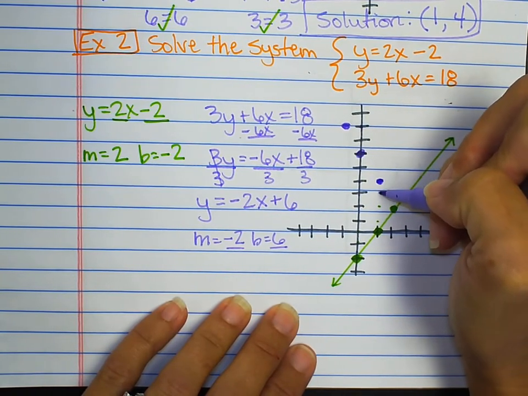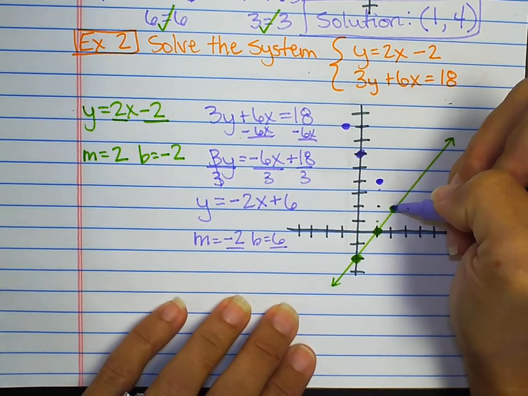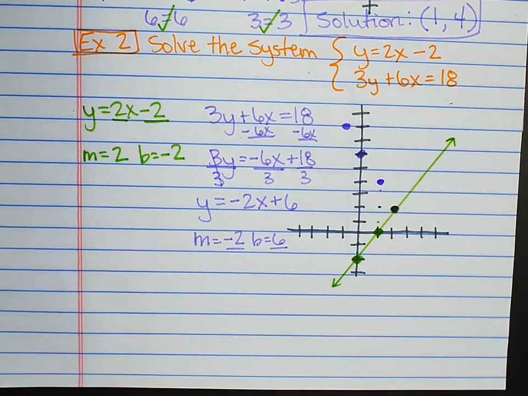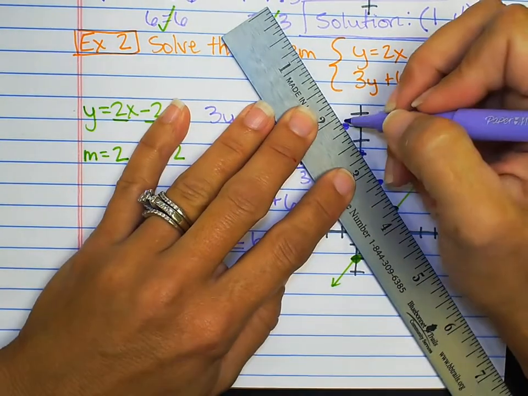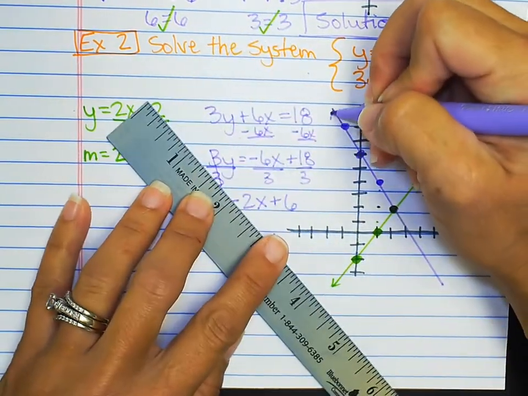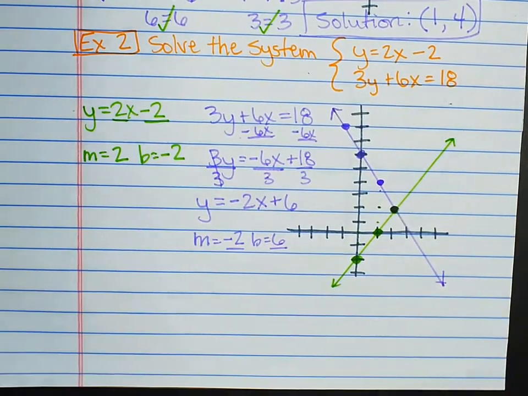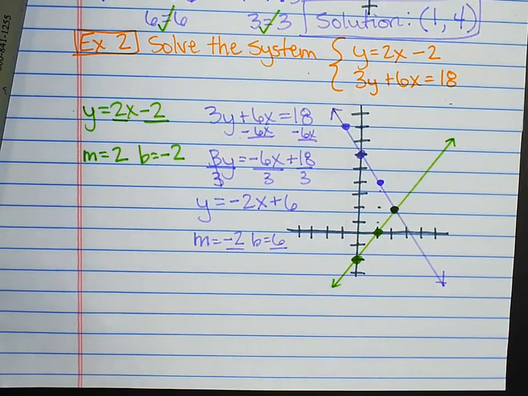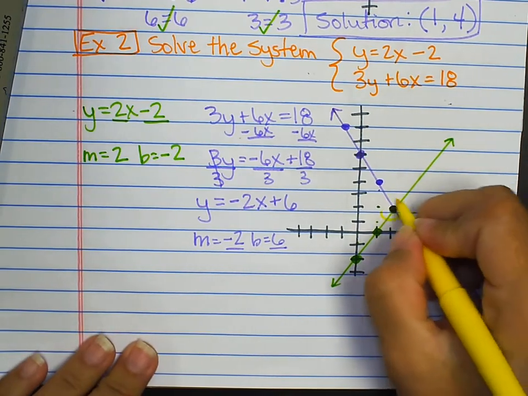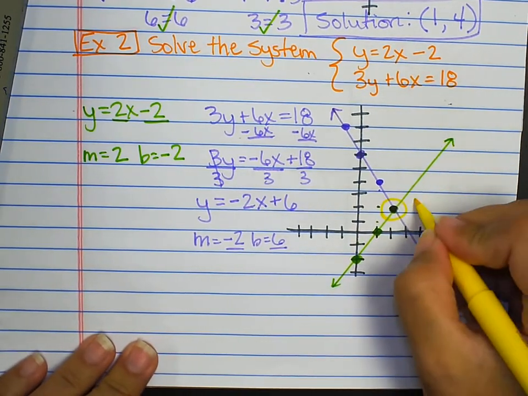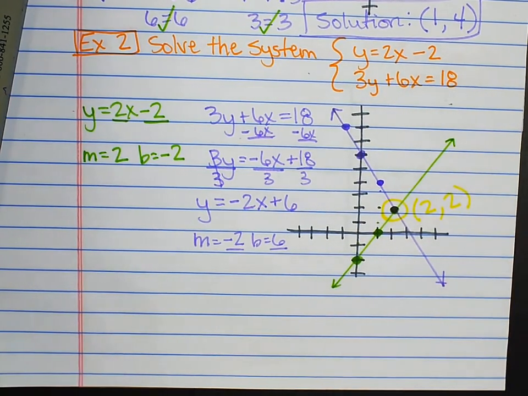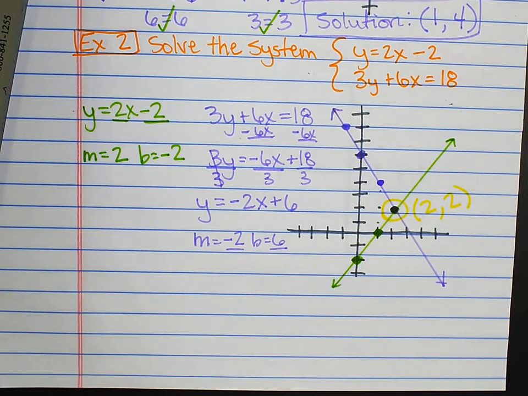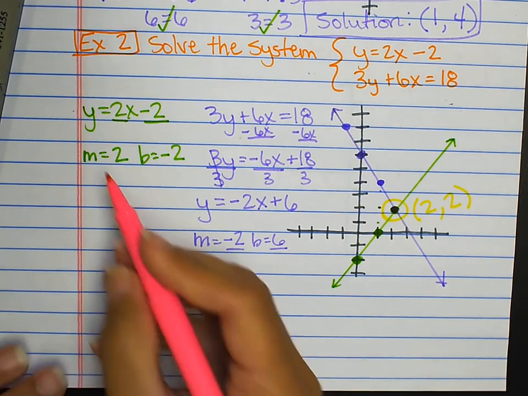And I'm going to do that slope a couple times because I wanted to make sure that it was in the right spot. It's very important that you graph them very accurately. Okay? So I can clearly see my point of intersection is here at 2, 2. Again, I'm going to check my work real quickly before I submit it.